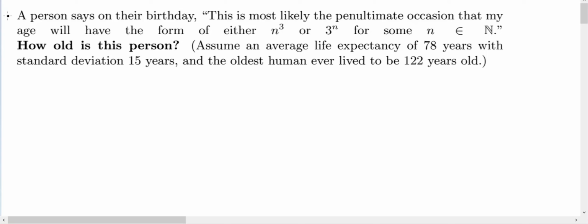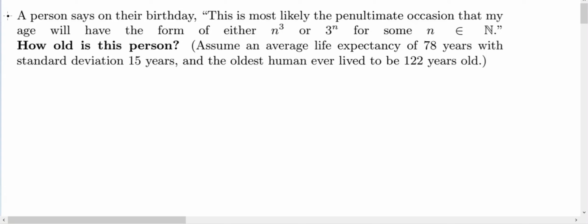In this video of Florida Man Math, we're taking a look at an interesting question about birthdays and age. So a person says on their birthday, "This is most likely the penultimate occasion that my age will have the form of either n cubed or 3 to the n for some n in the natural numbers." The question is, how old is this person?